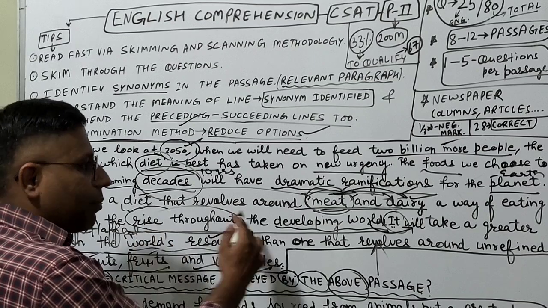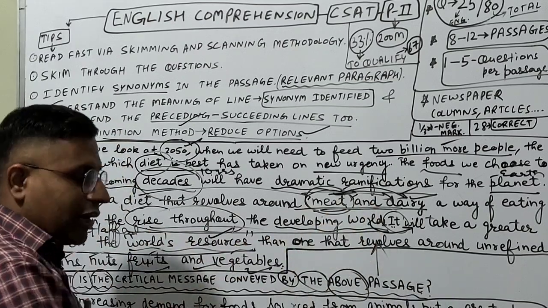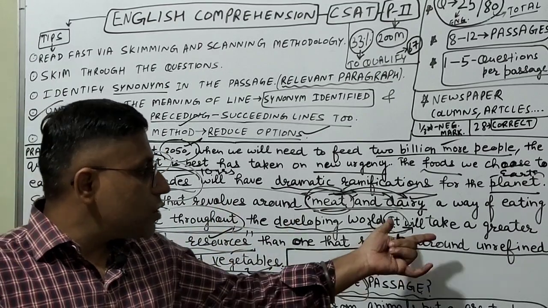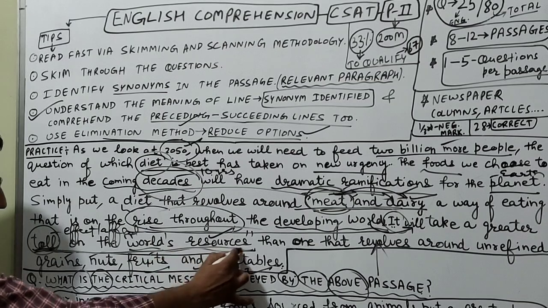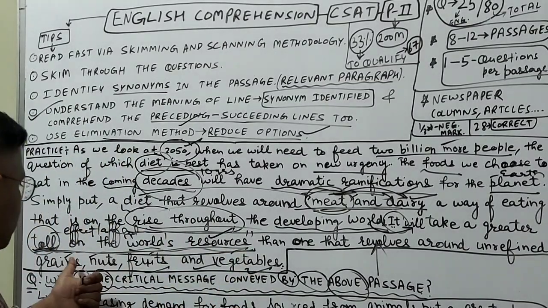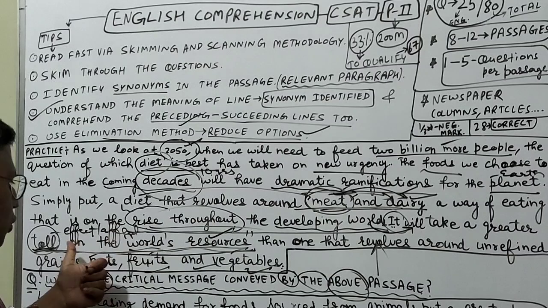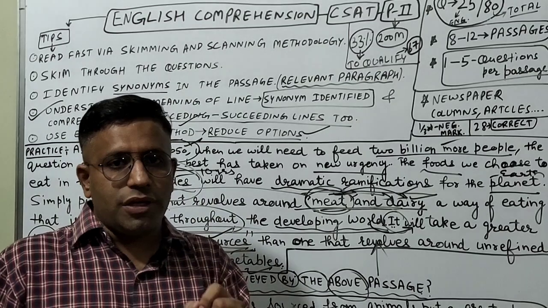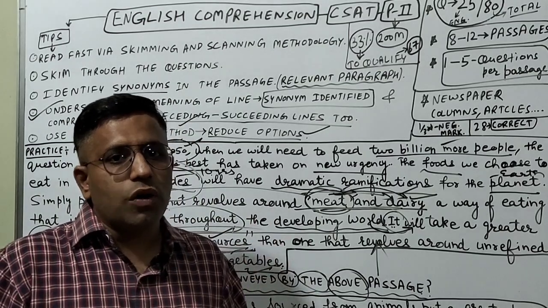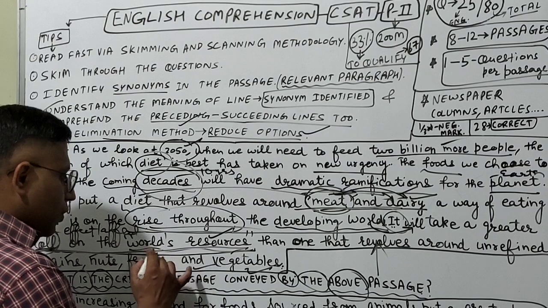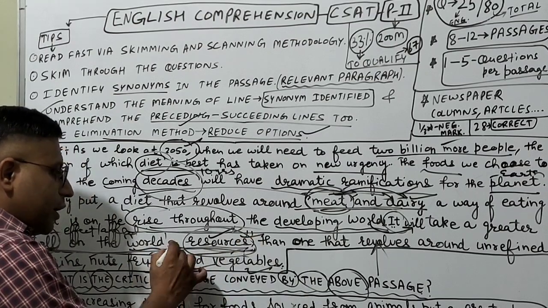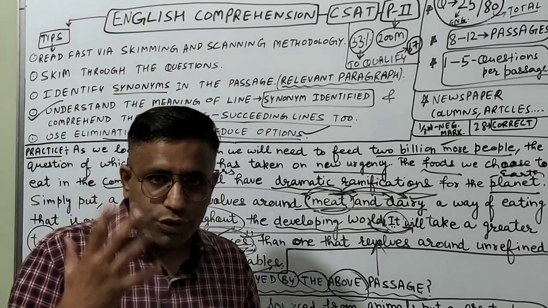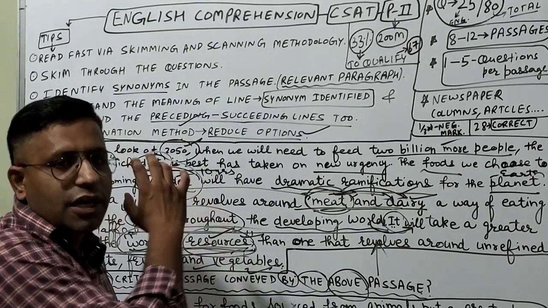Now in the next line it was giving the idea about the eating habits which were increasing in the developing world. But which is that keyword which is similar to the burden word? So it will take a greater toll on the world's resources. So greater burden means the greater toll. The word greater is also there, toll is also here. So greater toll on our natural resources. In the given option of the answers, the natural resources wording is highlighted. So here we have got the words world's resources. The word resources is already there. Here it's the world's. Over there it is the natural. So across the world we have different kinds of resources. Accordingly we can easily identify that this is the correct answer.